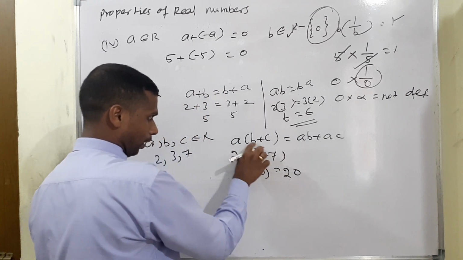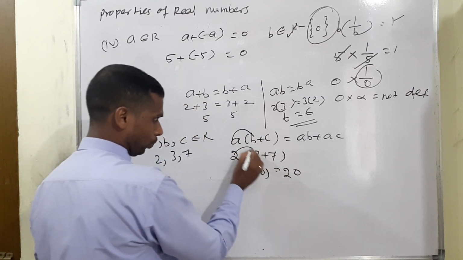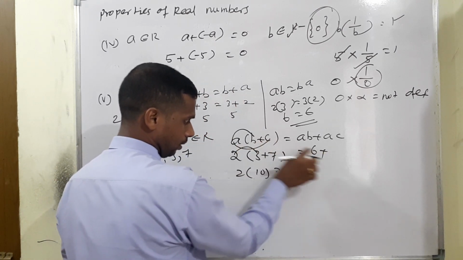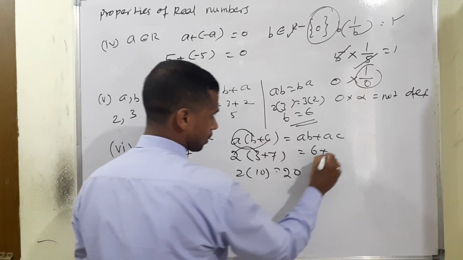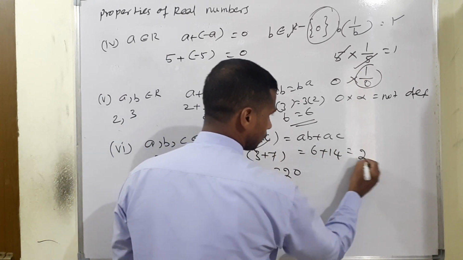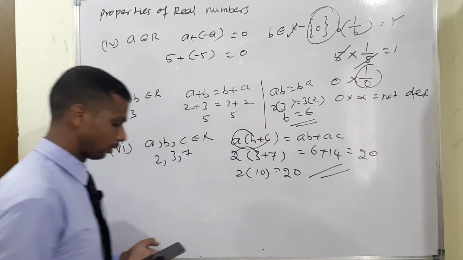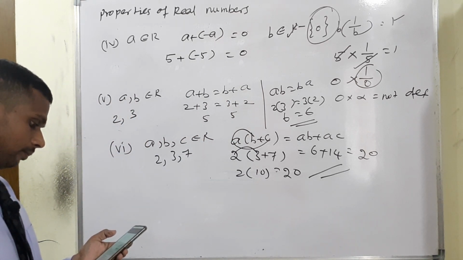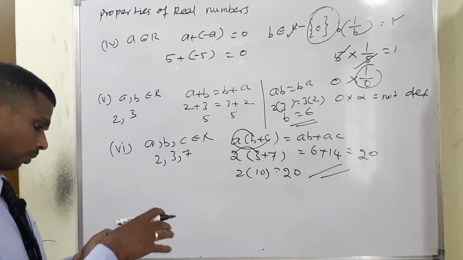Then AB, multiply, no, A into B. Therefore, 2 3s are 6 plus, again, A into C, 2 into 7, 14. 14 plus 6 also 20. So, real number, it's correct, no. So, next property, AB is equal to BA also over.